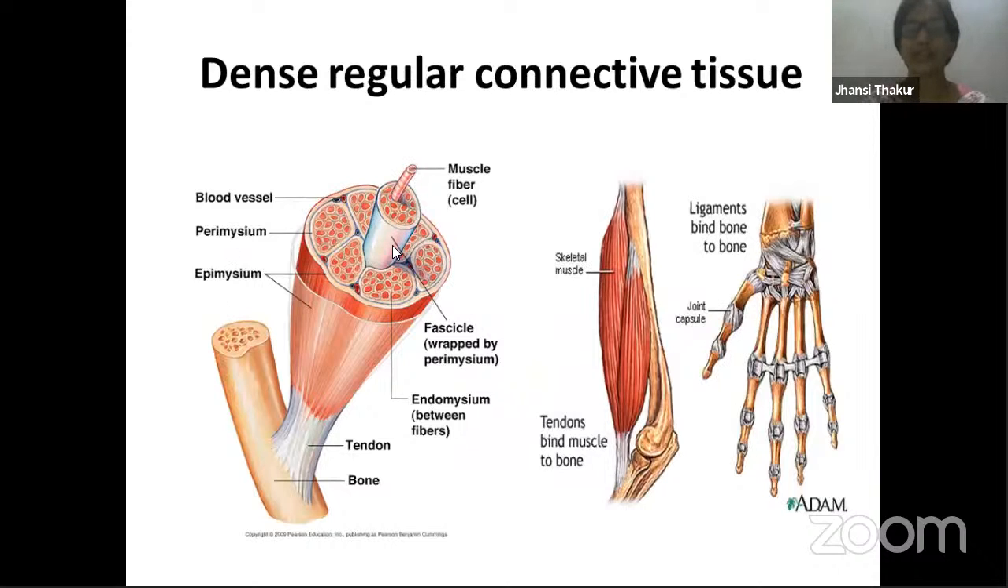We are talking in dense connective tissue about fibers. Here, importance is given to fibers. Number of the cells, less. Extracellular matrix, very, very negligible. So dense connective tissue, you have already seen this slide.